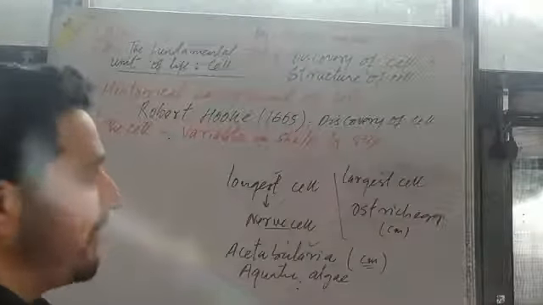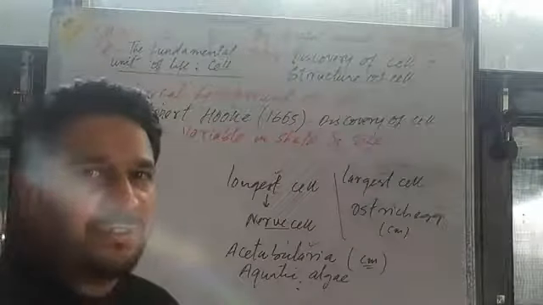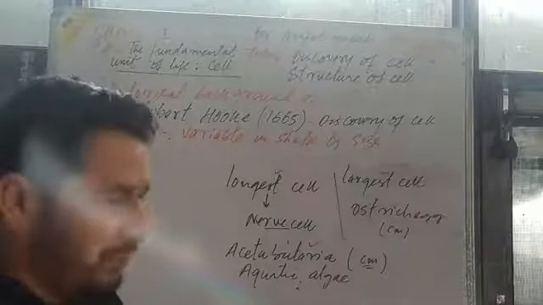As I also talk about the largest cell, the biggest cell is the ostrich egg, which we can also measure in centimeters. The ostrich egg is bigger in size than the other examples. The cell also varies in size as per its function: we have the smallest cell, microscopic in size, and the largest cell, which we can measure in centimeters as well.